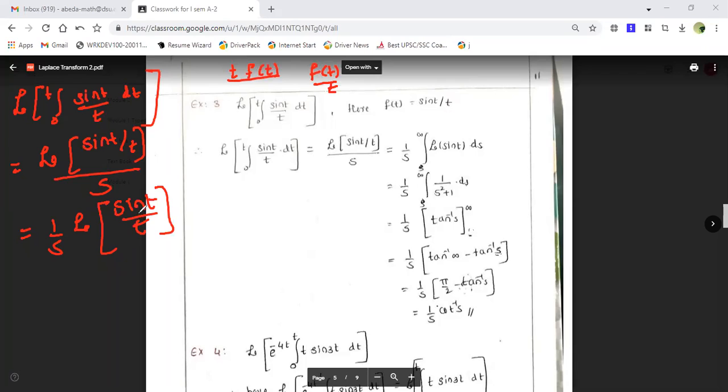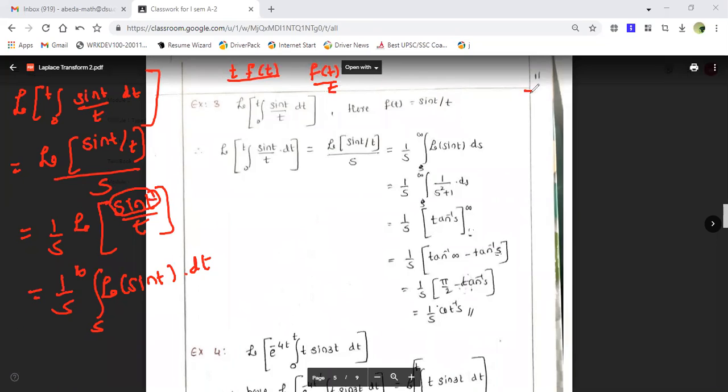We know that for the f of t by t form, it is the integration from s to infinity of the Laplace transform of f of t, where my f of t is sin t. So it is the integral from s to infinity of the Laplace transform of sin t. You have to be very careful in each step of what I'm trying to do.